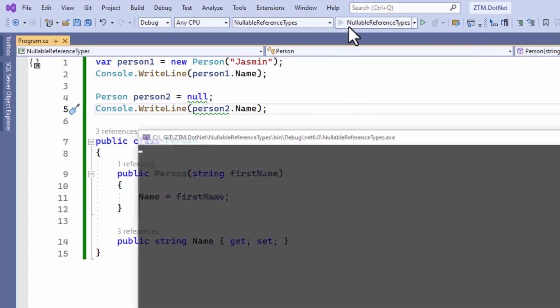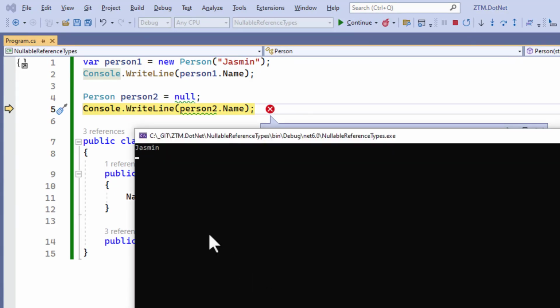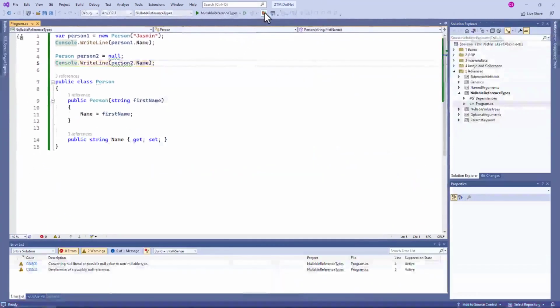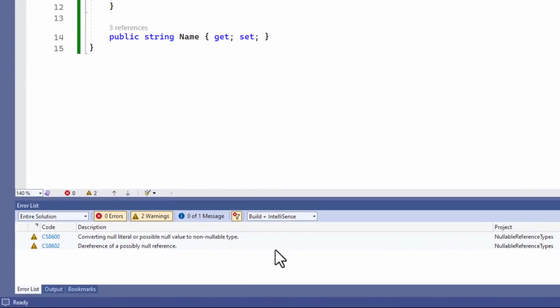As you can see, the name of the person1 object is written in the console. However, the second WriteLine statement fails with a null reference exception. We cannot access the name property when the variable does not reference an object. Now, let's take a step back and look at the project setup. Remember, in the introduction of this lesson, I explained that nullable reference types were introduced with .NET 6. The warnings we see in the editor try to help us prevent the null reference exception.